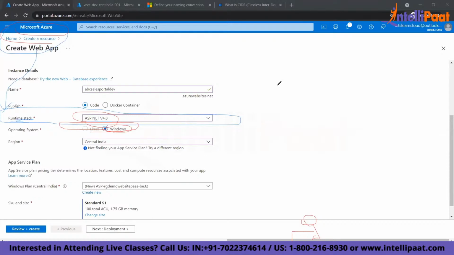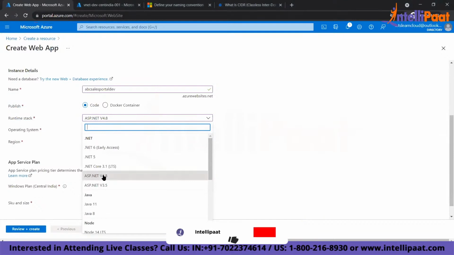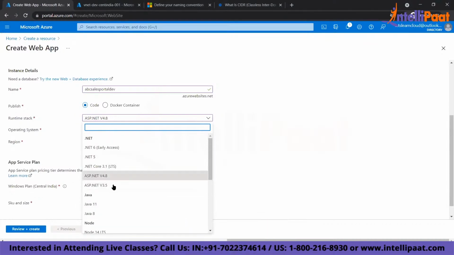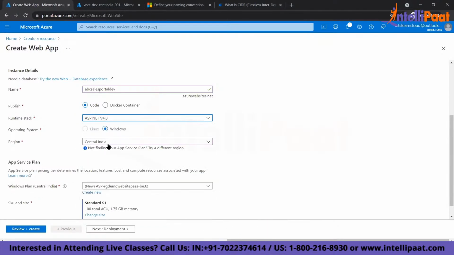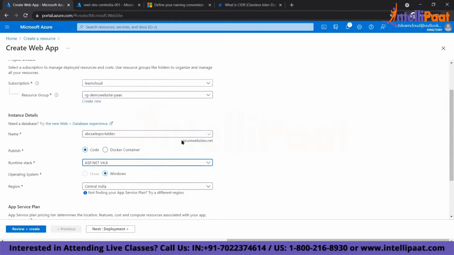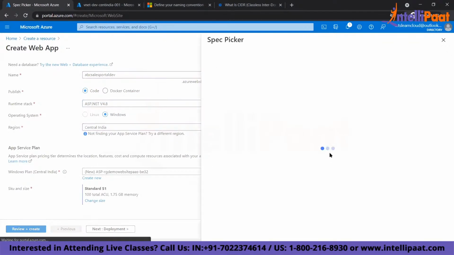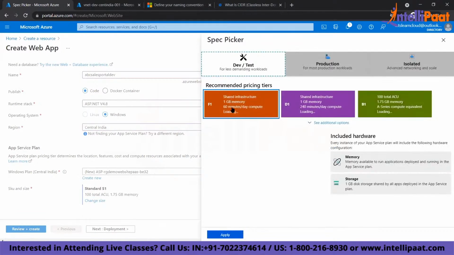So you can run your application in any language: .NET, Java, Node, PHP, Python, Ruby, any platform. Got it? So I'm selecting .NET. This is my region. This is my OS. Now these are my details. Next, when I run this website, I need to select the plan, or the pricing tier. I can decide what kind of plan I need, what kind of performance I need for the site.